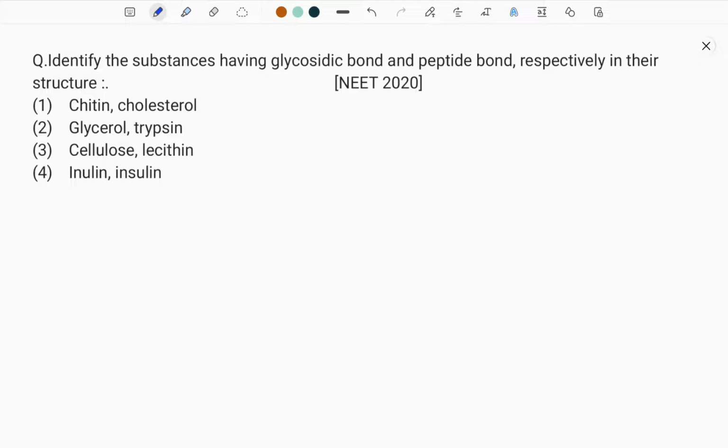We have a question about the bonds here. A very good question, especially the question is framed on the bonds. You see here, there are two types of bonds given. One is glycosidic bond and the other is peptide bond. Let me explain the two bonds very clearly. In fact, glycosidic bond, peptide bond, both are covalent bonds.